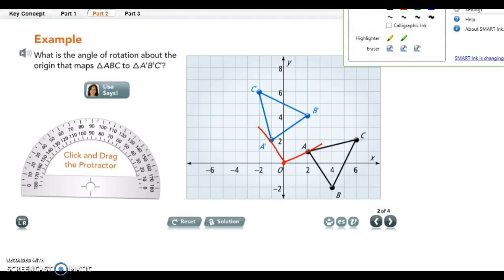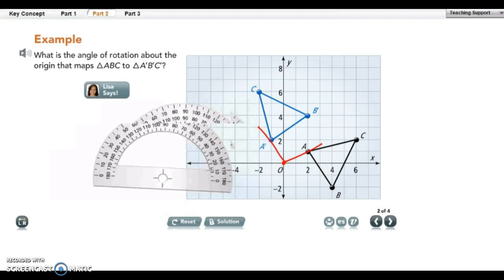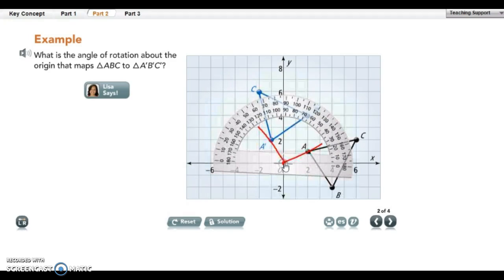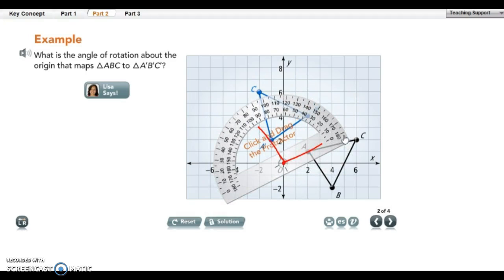I recognize that most of you don't have a protractor with you, so I'm just going to have you watch, and then I'm going to have you take care of it once you get back into class. So here's your protractor. I'm going to make that 0 line up with my line. So it lines up with A here, and then we're going to go around and see about where it lands.